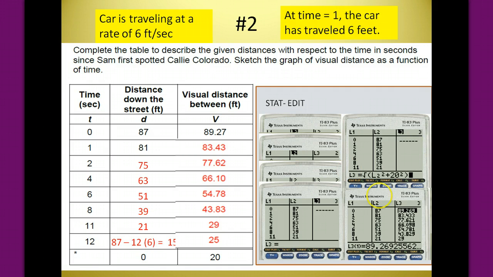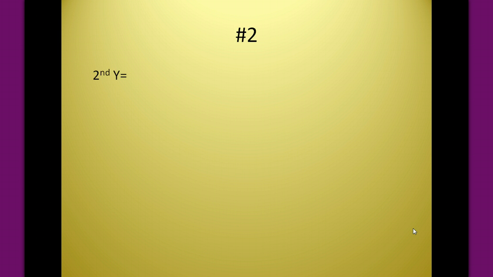Very nice. 89.27, 83.43, 77.62, 66.10, and so on. Alright, let's continue number 2 a little bit.